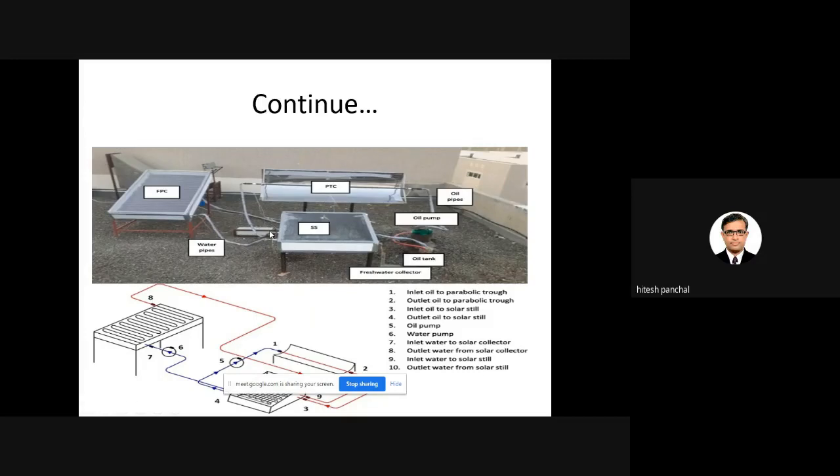And second, if you use the flat plate collector, in the flat plate collector you can use a pump.